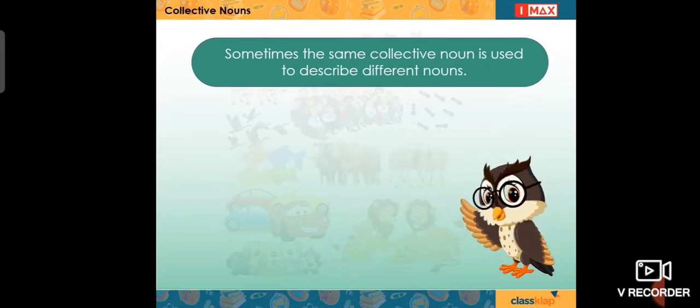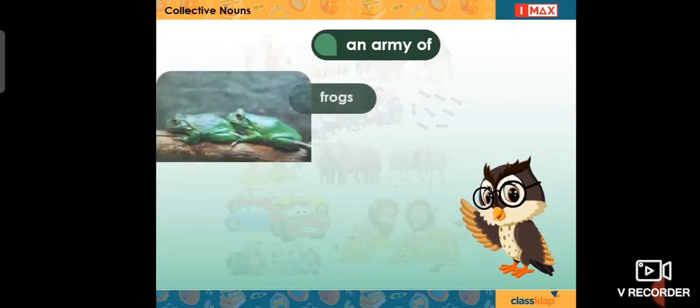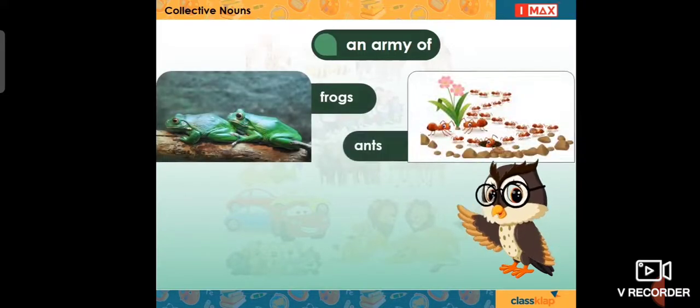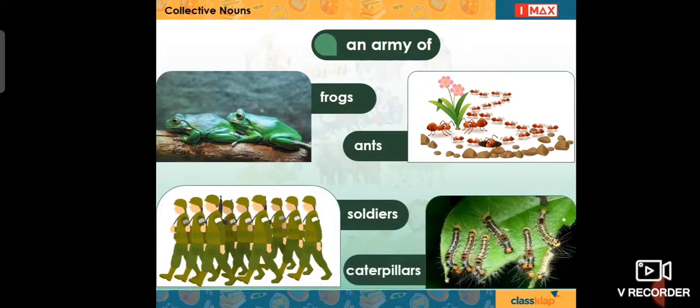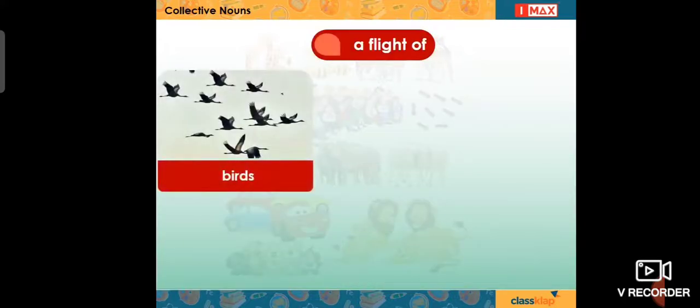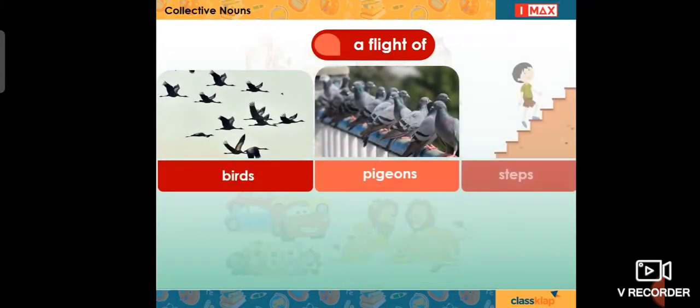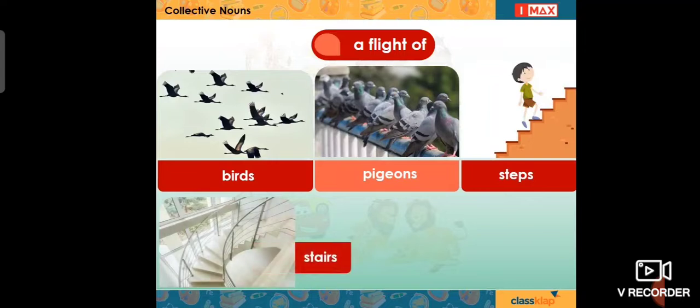For example, army. We use the collective noun army with the following nouns: an army of frogs, an army of ants, an army of soldiers, an army of caterpillars. Similarly, we use the collective noun flight with the following nouns: a flight of birds, a flight of pigeons, a flight of steps, a flight of stairs.